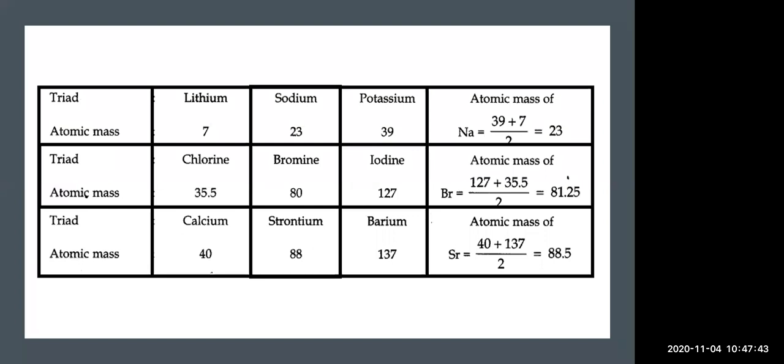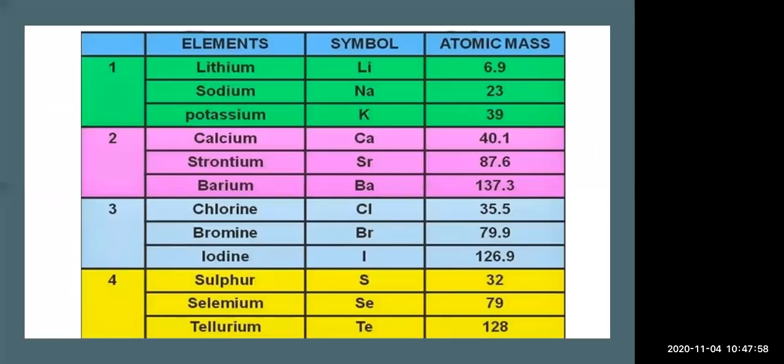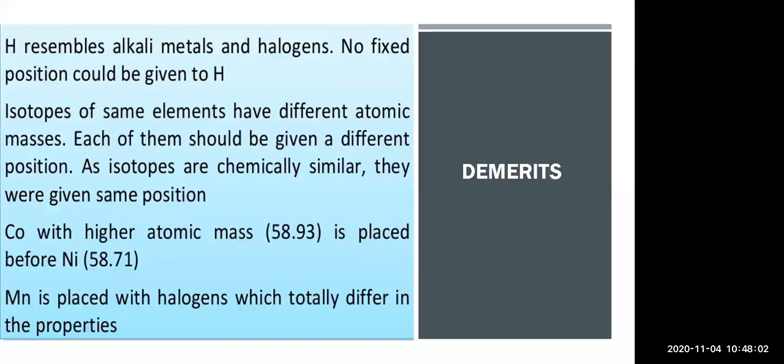They were arranged in this order, and then we find the mean of the first and the third element. Whatever answer we get will be the atomic mass of the second or middle element. That is known as a triad. We saw a few lists of triads, and then the demerits of Dobereiner's triads yesterday.